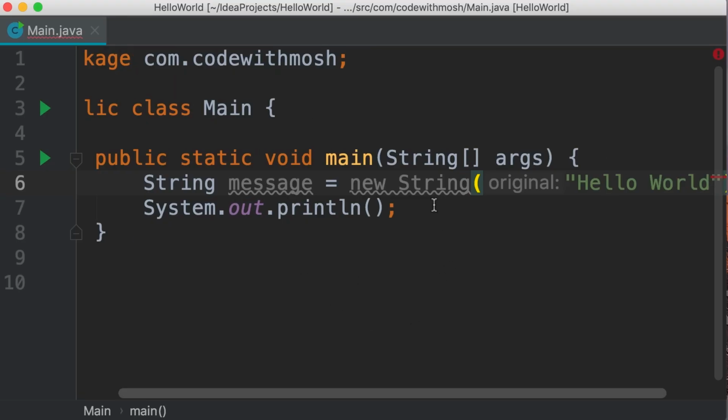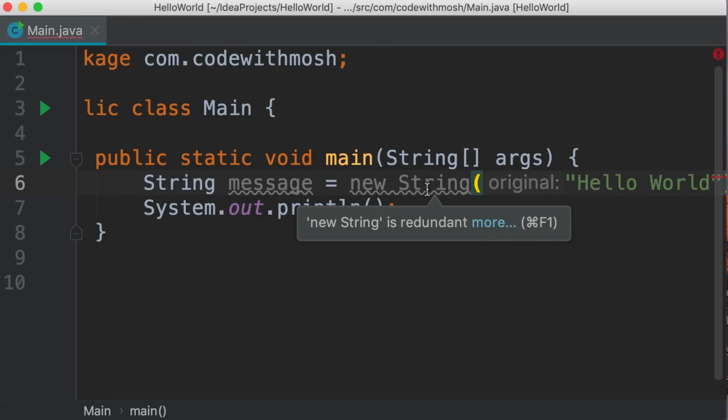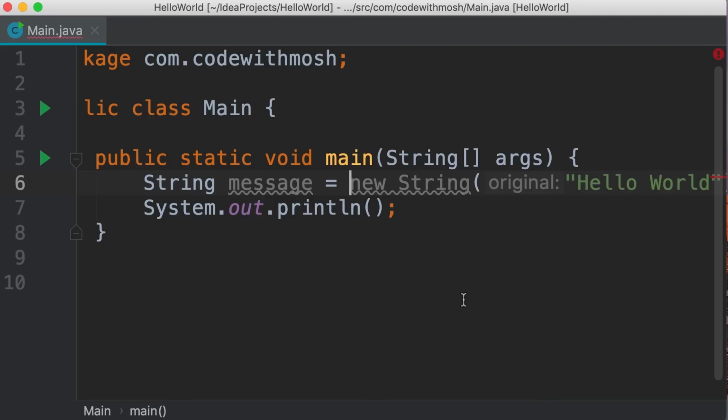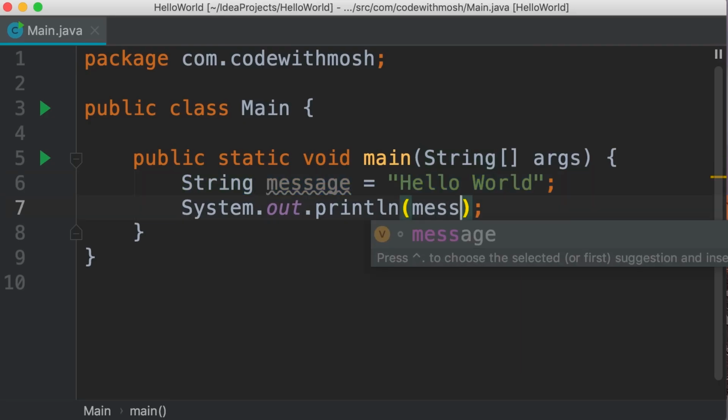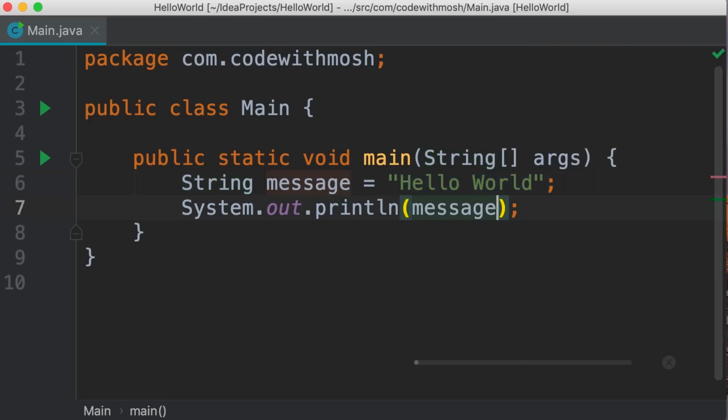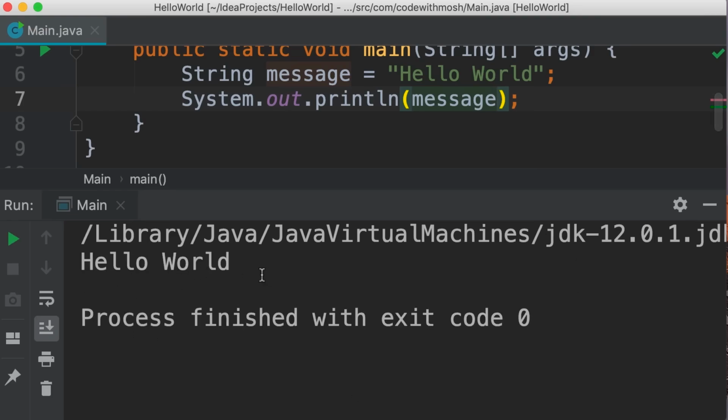However, here we have this little warning. Take a look. New string is redundant. Because in Java, there is a shorter way to initialize string variables. Let me show you. So instead of using the new operator, we simply set this to our string literal. Now, on the surface, this looks like a primitive type because we are not using the new operator, but this is just a shorthand to initialize a string variable. Strings are reference types in Java, but because we use them often, there is a short way to create them. So now let's pass message to the println method and run our program. We get the exact same result as before.